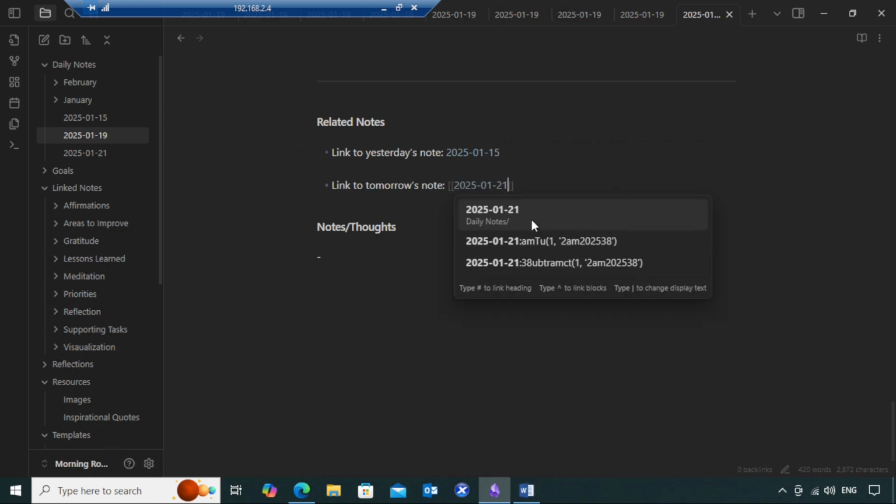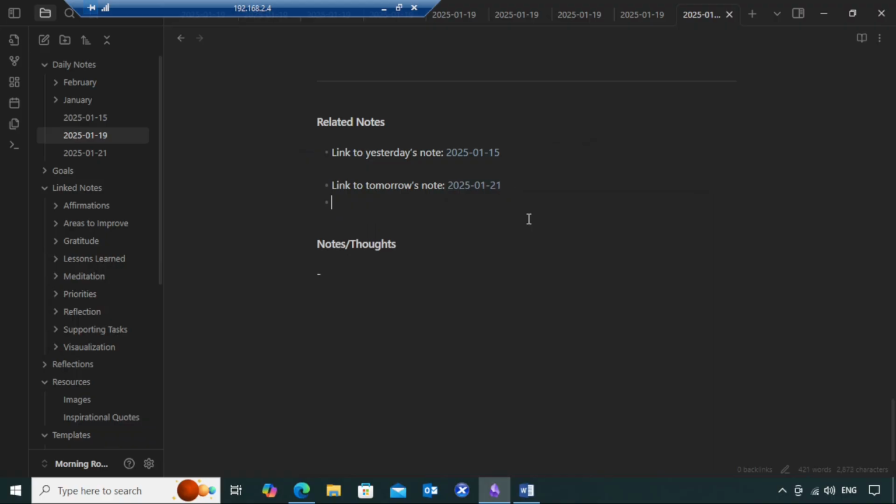See, it is already showing it here under daily notes. So I'm going to click on it and hit enter, and a link has been created for tomorrow's note. So whenever you're working on the templates, at any point in time if you want to link it to yesterday's note, or to tomorrow's note, you can do it directly from your template.